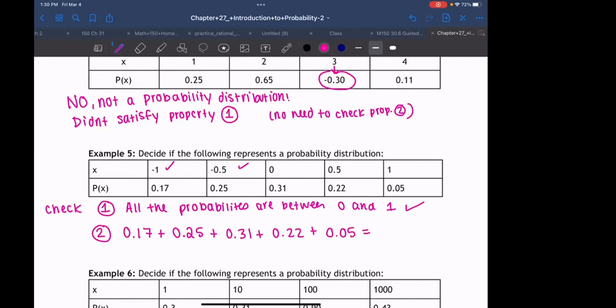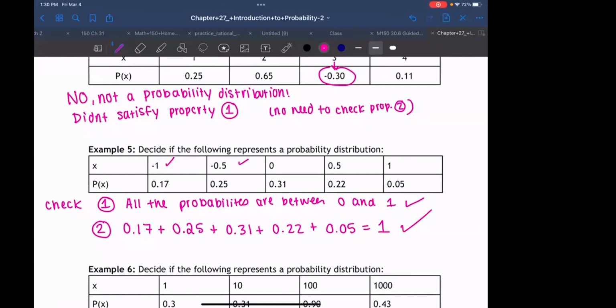You can calculate that however you want, but I got 1 when I added them up. Does it satisfy property 2? Satisfy, good. So we satisfied the 2 properties, so yes, this is a probability distribution.